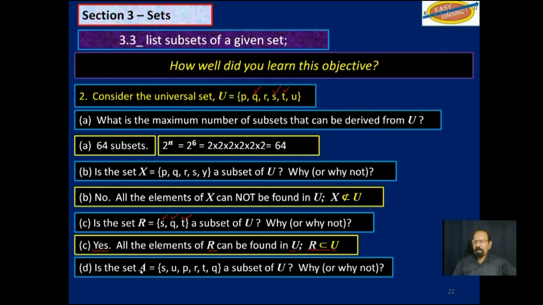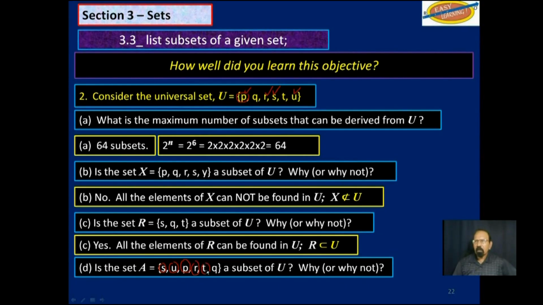Now, is the set A, S, U, P, R, T, Q a subset of U? Why or why not? So let's see. S is there. U is up there. P is here. R is there.